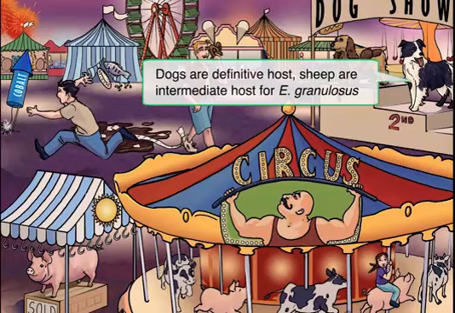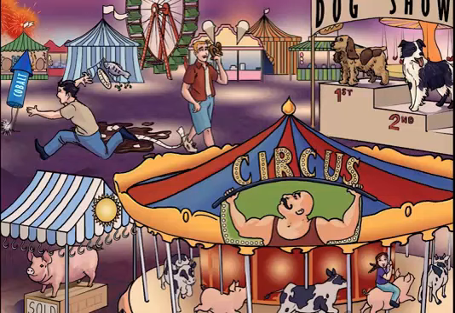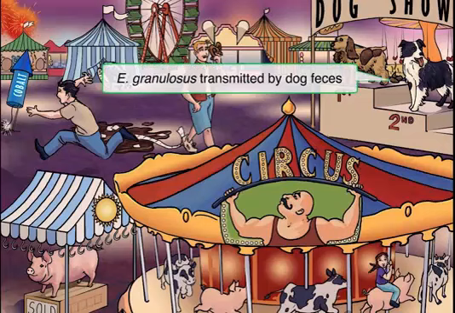So where do humans come into play? Well, humans are the incidental hosts that accidentally ingest the eggs from dog feces that could contaminate food or water. So we're going to draw in a pile of poop behind our winner to remind you of transmission through dog feces. Guess our boy got a little too excited about being the winner.